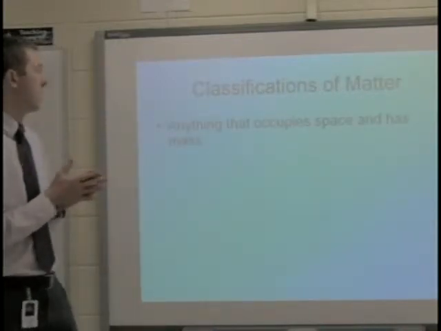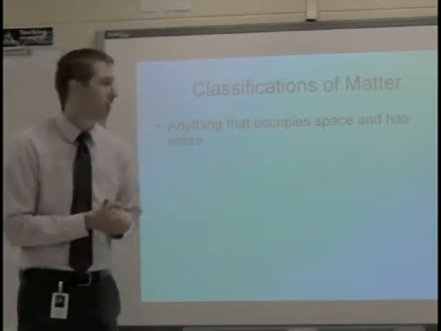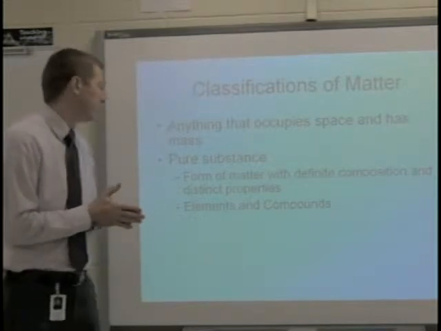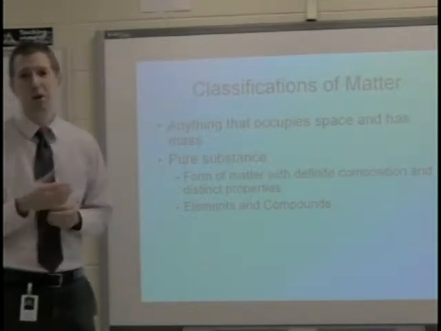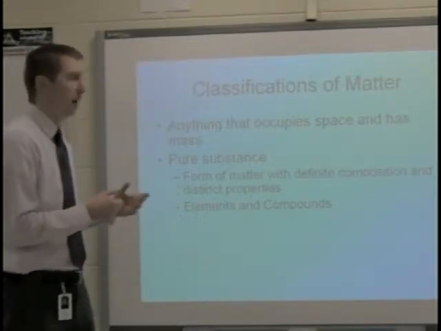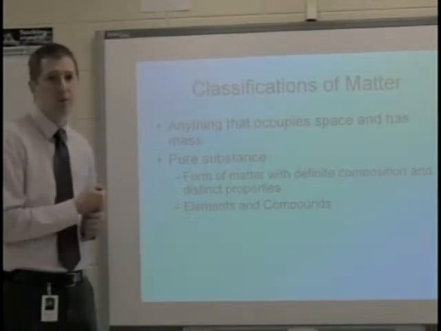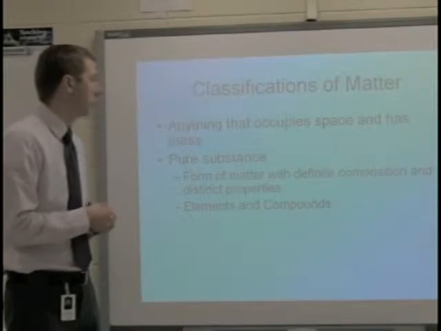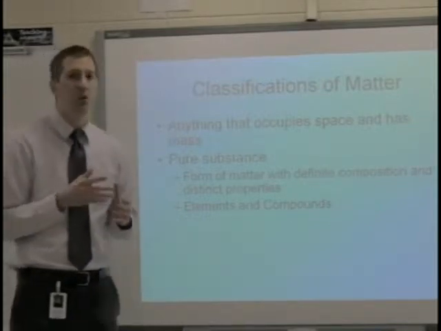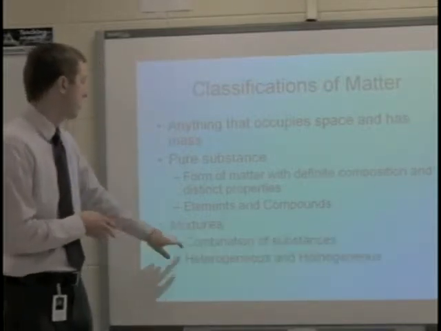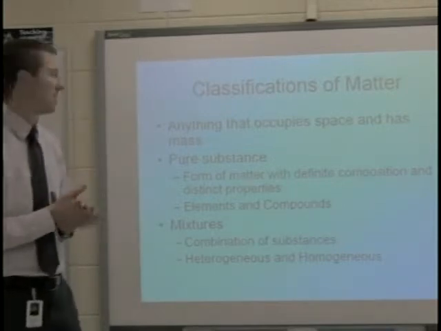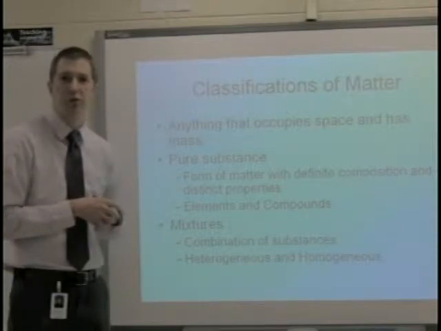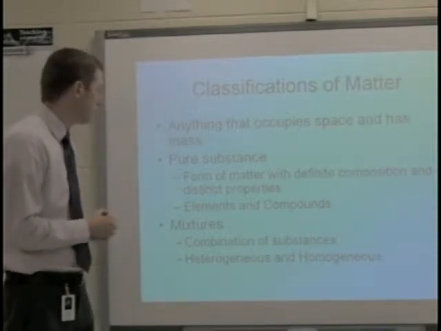Classifications of matter: anything that occupies space and has a mass is considered matter. A pure substance is a form of matter with definite composition and distinct properties. These include elements and compounds. So if you look on the periodic table, those are pure substances. A compound could be like H2O for water, NaCl for sodium chloride. They're the same throughout. They do not change their composition. A mixture, on the other hand, does change its combination because you could have, for example, saltwater solutions of varying concentration.